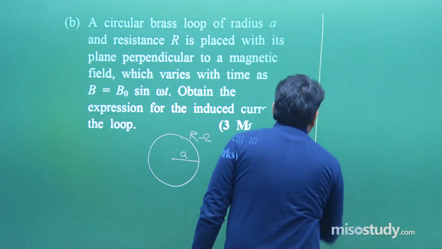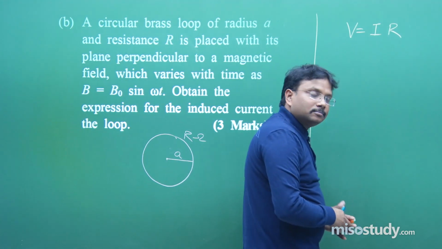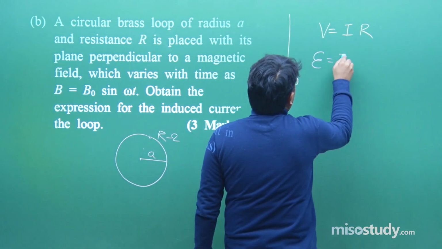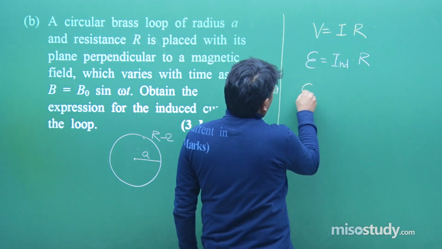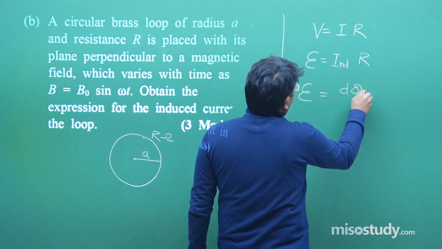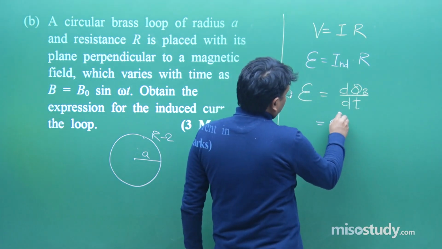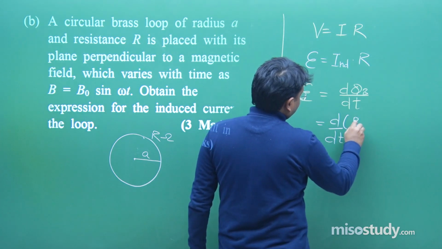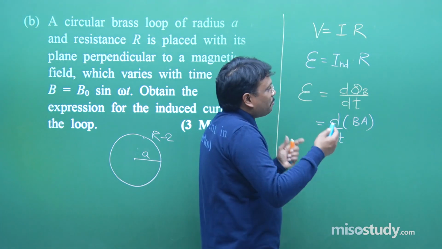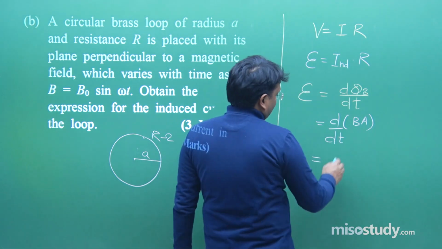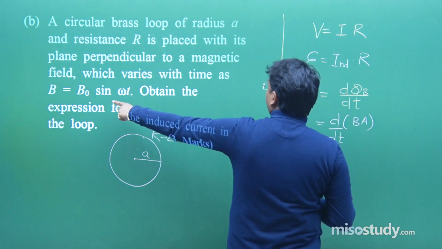Now, using the class 10th formula, here it should be replaced by this. Keep on watching, such a beautiful approach, very simple. This A is constant, so it will come out, but B is changing with respect to time.